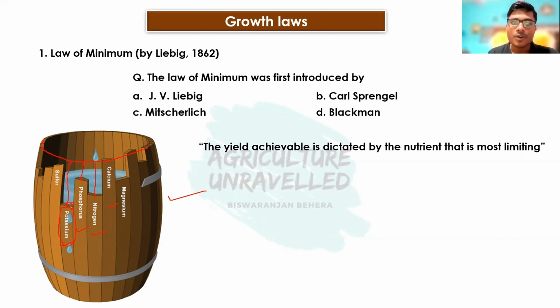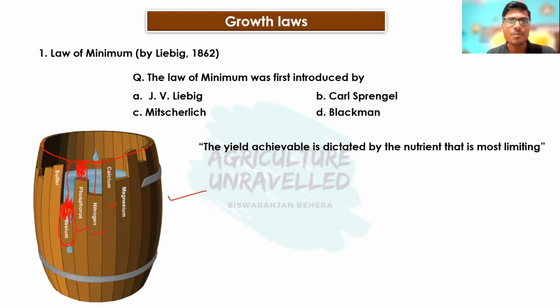As long as the potassium content is not increased, if we increase the phosphorus content, then the maximum water content inside the barrel will not increase. It will still be here because excess water will leak out. Even if we increase the nitrogen content to the maximum, but potassium is still limiting, most of the water will leak out here.